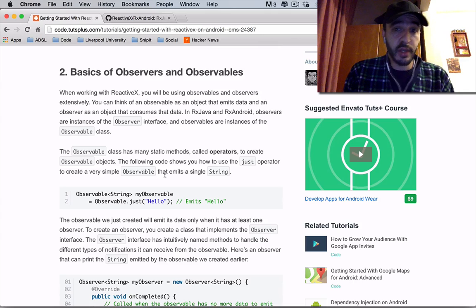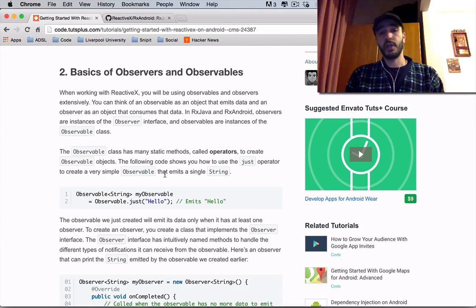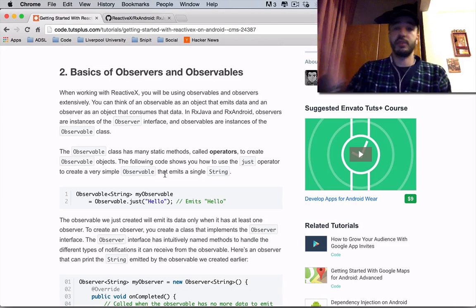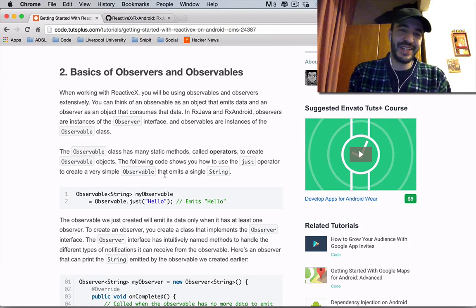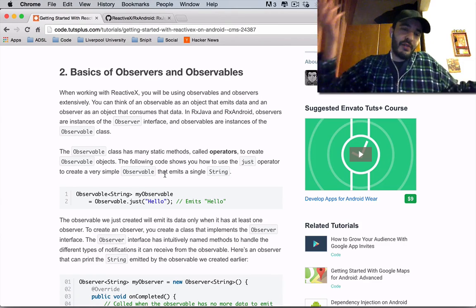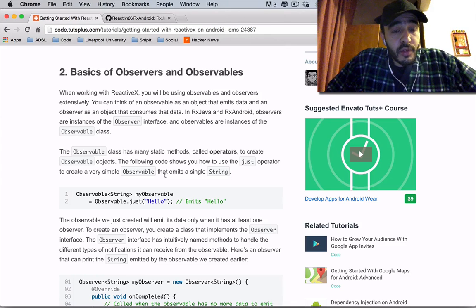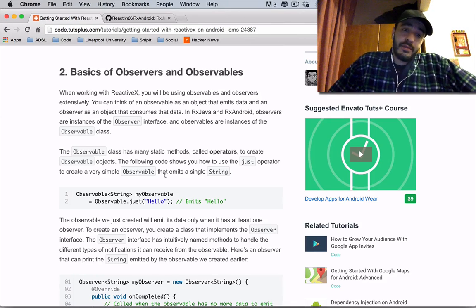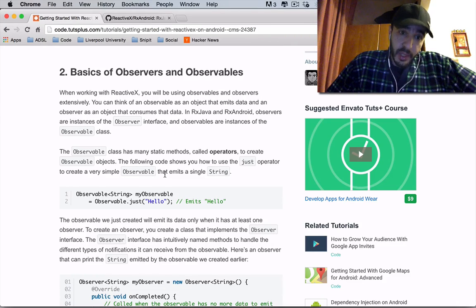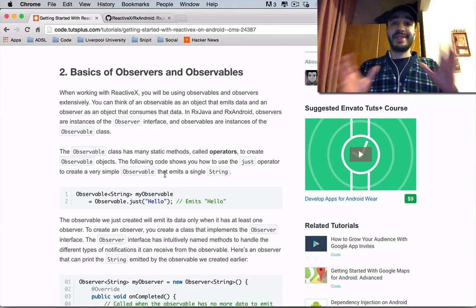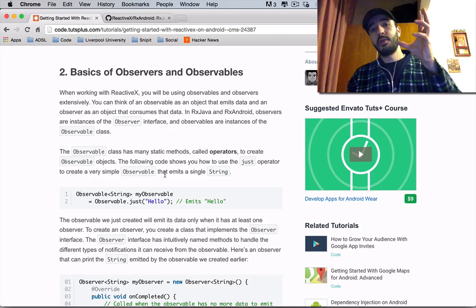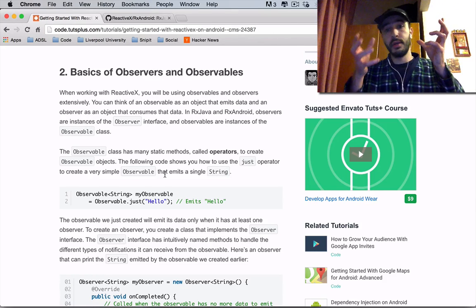In RxJava and RxAndroid, observers are instances of the Observer interface, naturally, and observables are instances of the Observable class, sorry. The Observable class has many static methods, called operators, to create observable objects. So we get here that the first thing you have to do is create an observable. And then you create an observer.